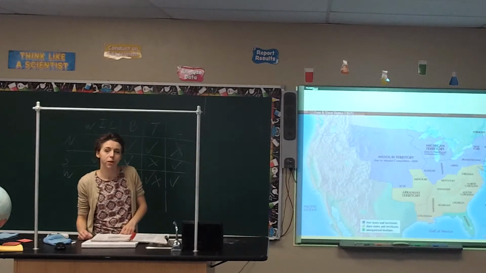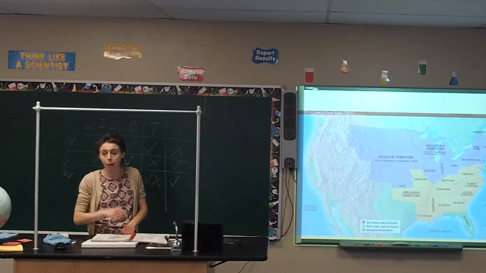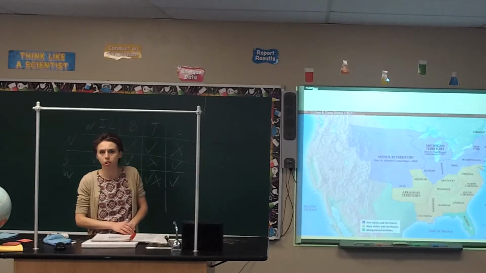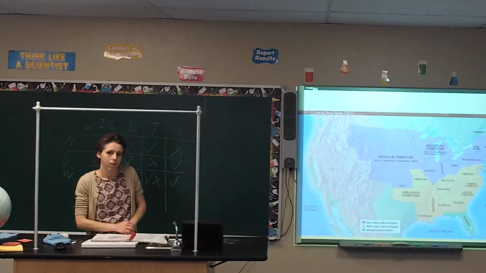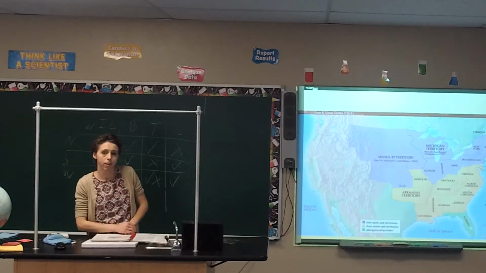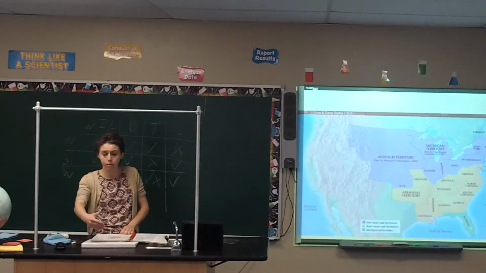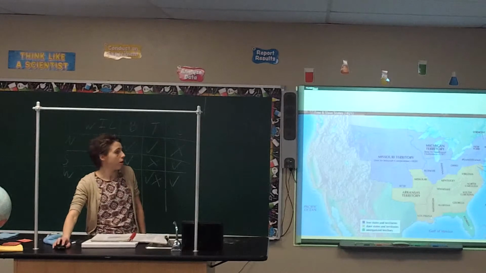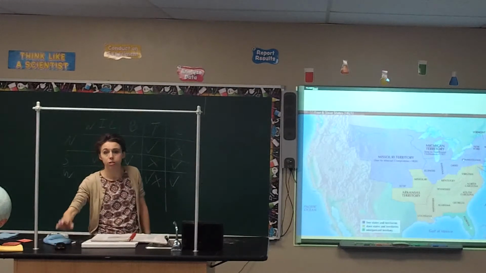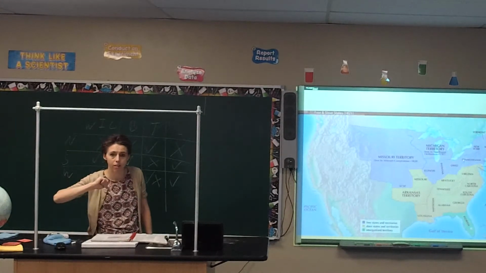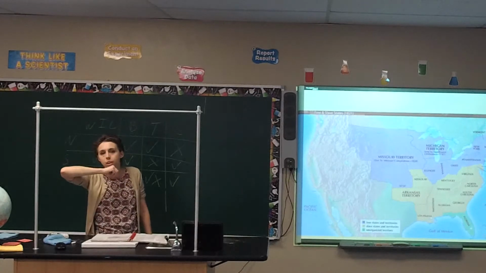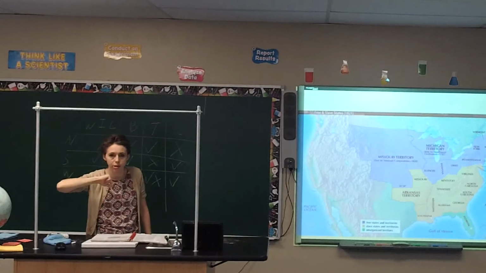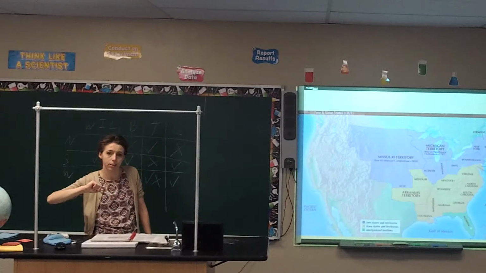Remember, House of Representatives is based on what? State population. Where do more people live at? In the north or in the south? Voting age people, or people that are allowed to vote. In the north. Now there's still a lot of slaves in the south, but remember they're not allowed to vote. So between the voting population, there are more people in the northern section. So the House could pass something like this because there's more people living up north and they were voting against slavery. In the Senate, it's based off what?